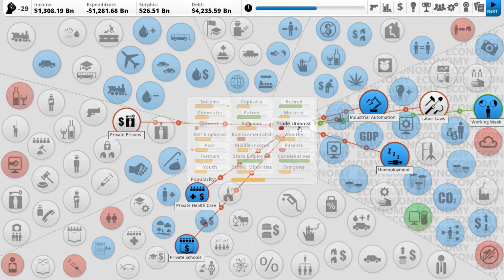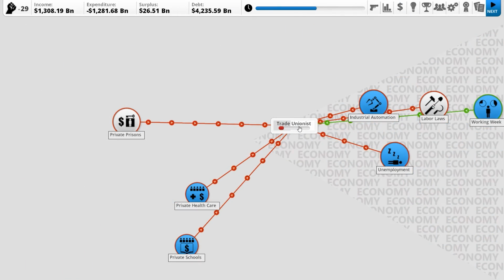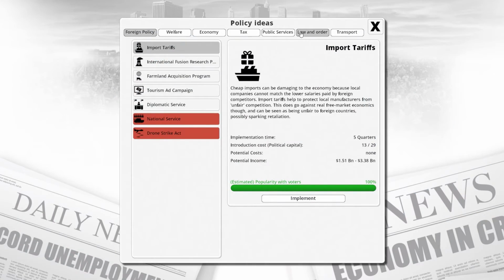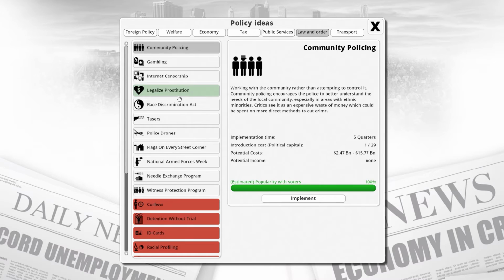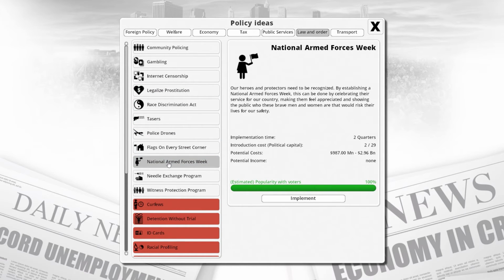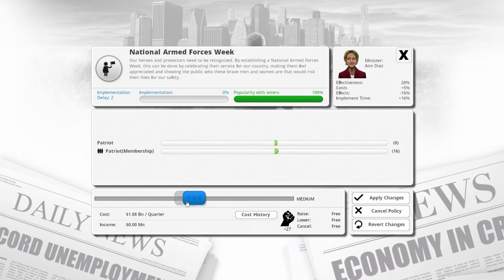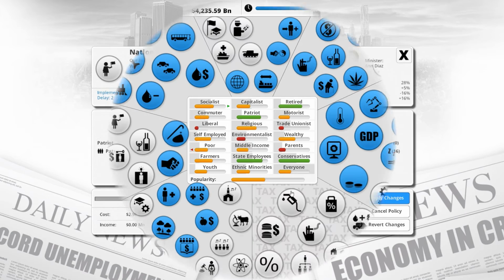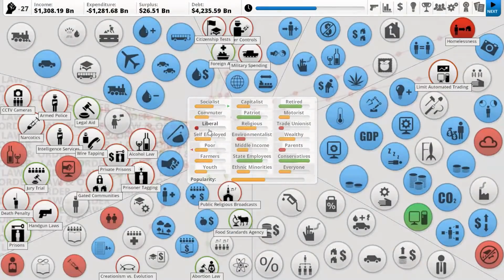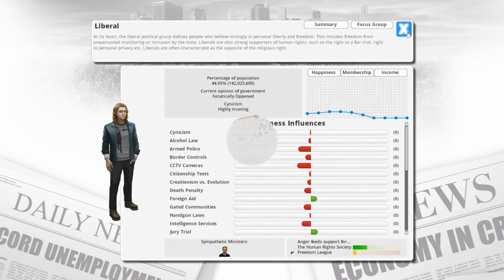Okay, so trade unionists we've never looked at. They don't seem to actually be doing anything like trying to kill us, which makes me less concerned about them. Okay. Let's start filtering in some more patriotism as well. We're just going to have a National Armed Forces week where we just increase patriot membership. I know it's dropping slightly, but we want to try and move people from things like liberals.